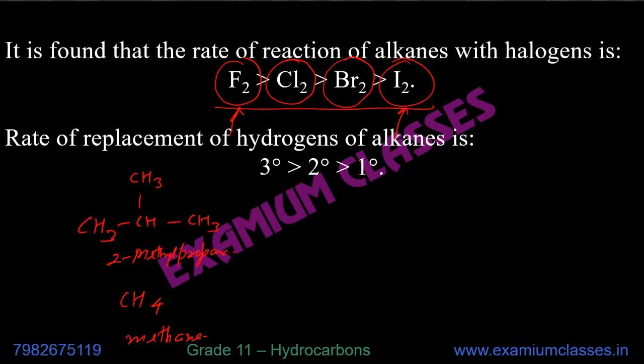Because we have an iso group, we can call it isobutane also, or 2-methylpropane.